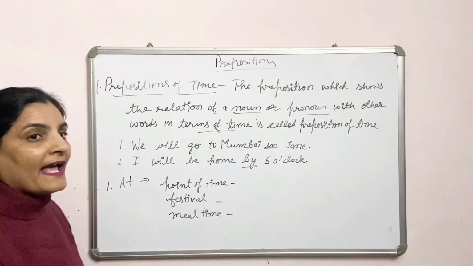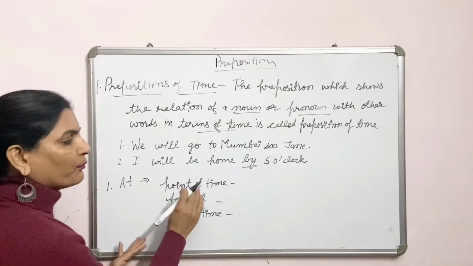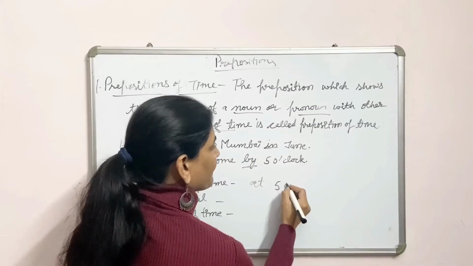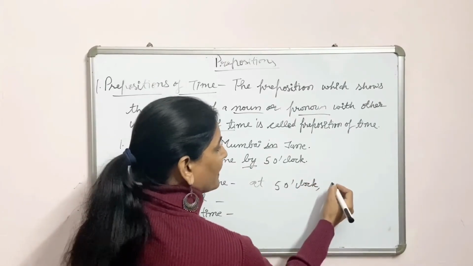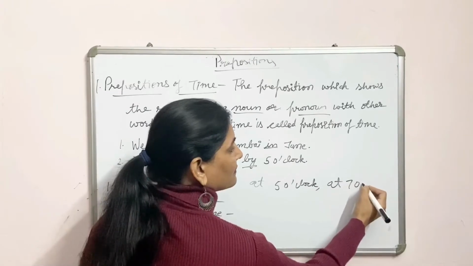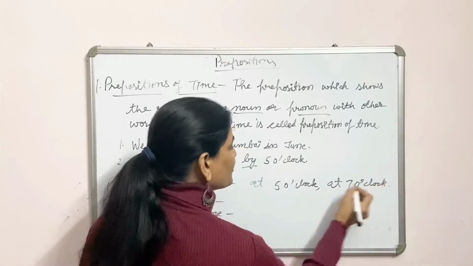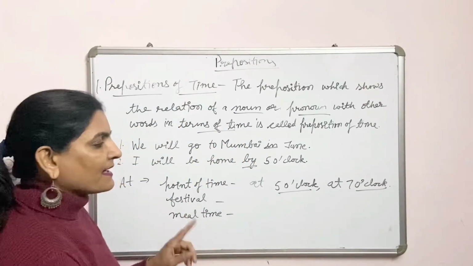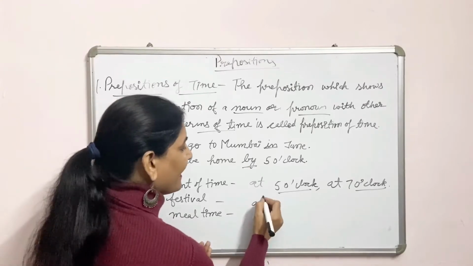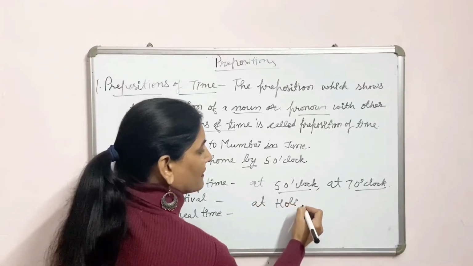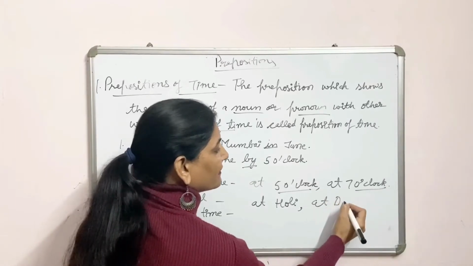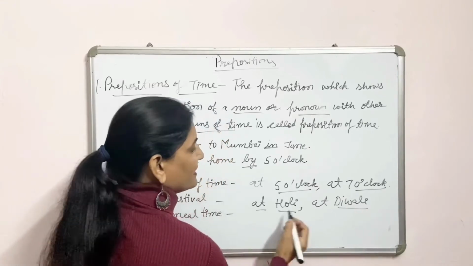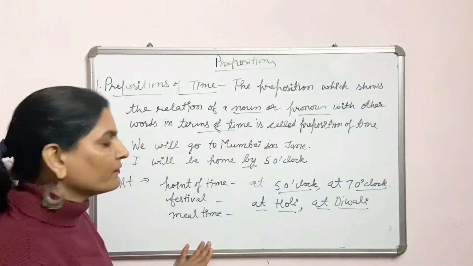The first one is at. At is used with a point of time. For example, at 5 o'clock, at 7 o'clock. It shows the exact time or the point of time. With festivals also we use at: at Holi, at Diwali, or at Christmas. These are the festivals and we have used here at as a preposition of time.